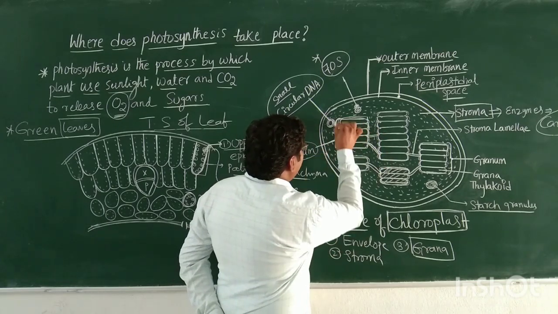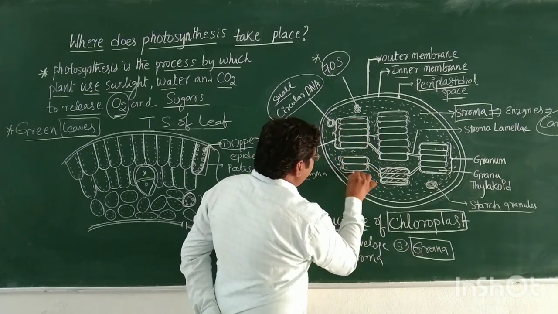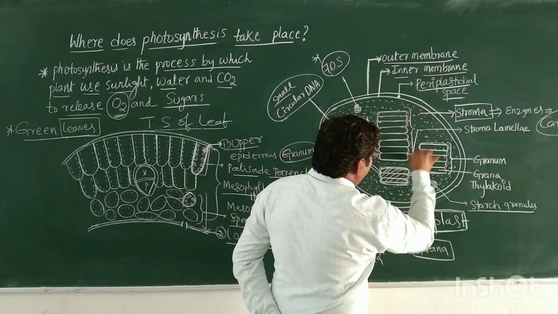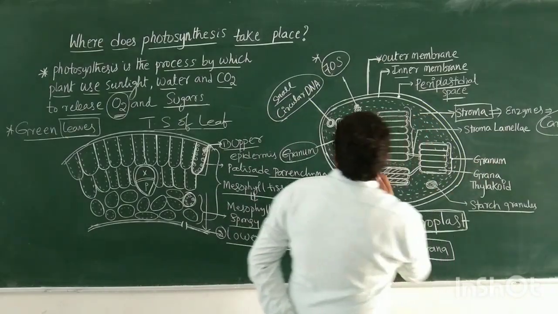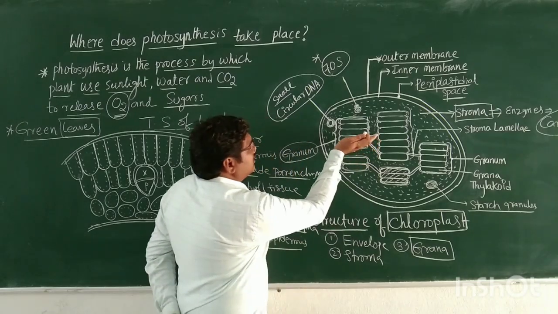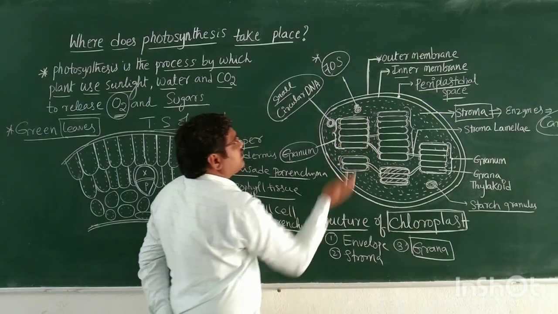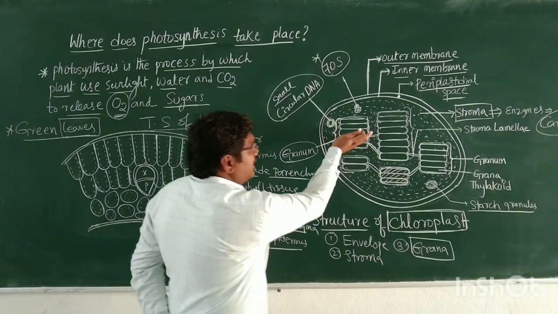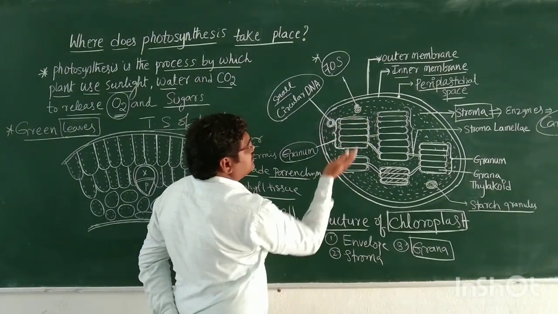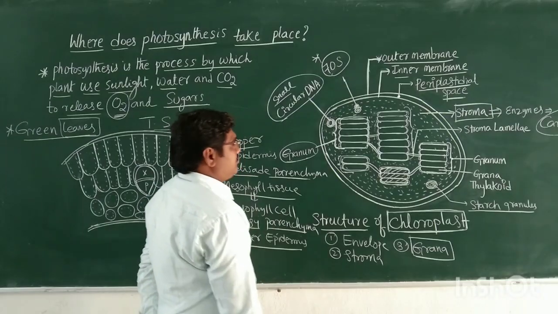This is one granum, this is one granum. Like this, a group of thylakoid membranes arranged like piles of coins, like stacks, is called granum.